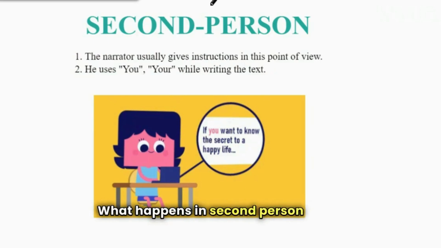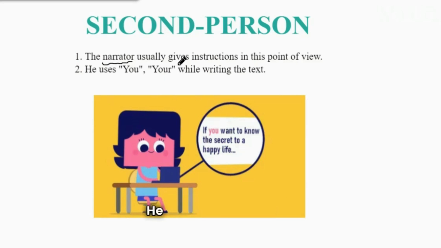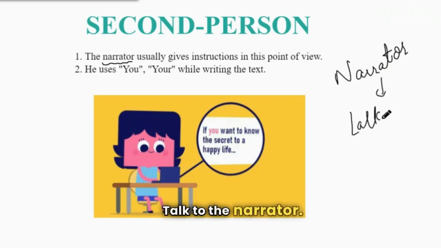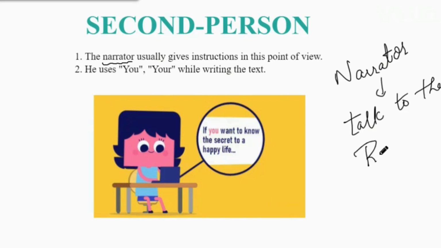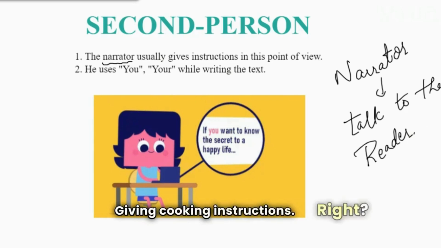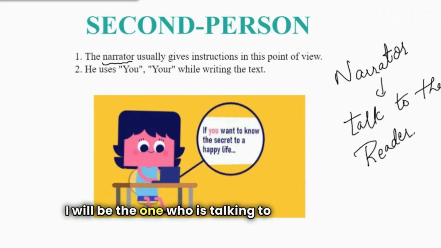Okay, now comes second person point of view. In second person point of view, the narrator usually gives instructions and talks to the reader. For example, I wrote a book giving cooking instructions, right? I will be the one talking to the reader.